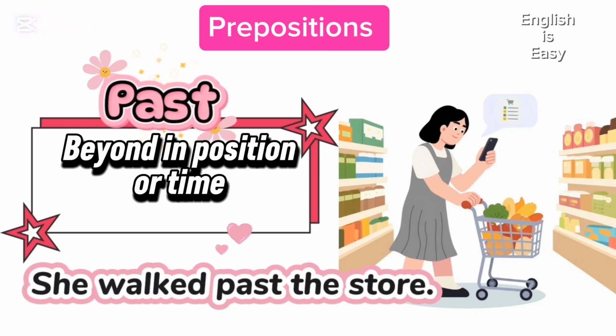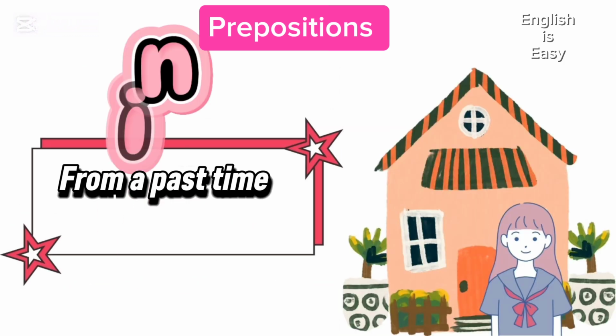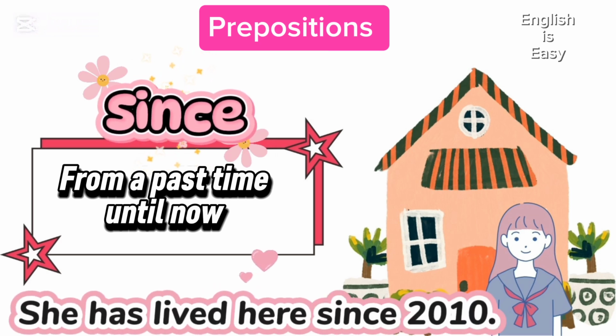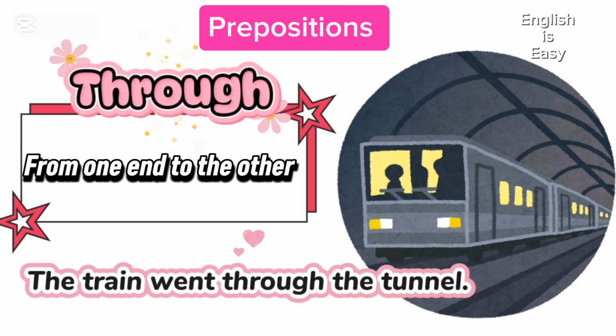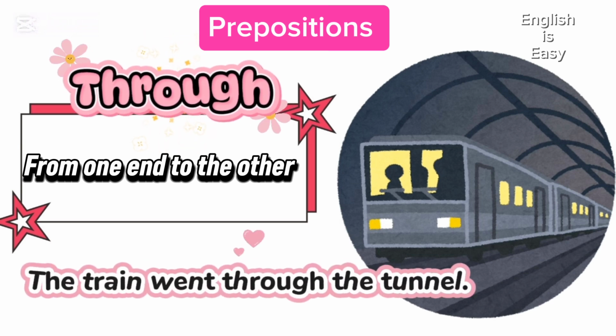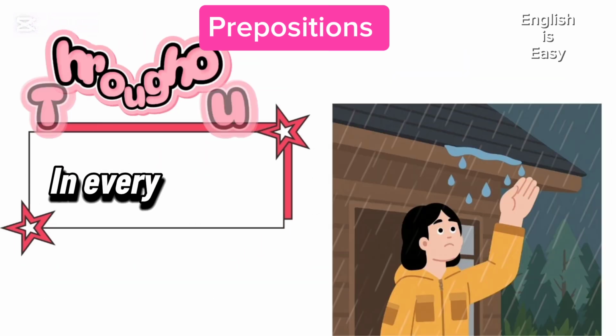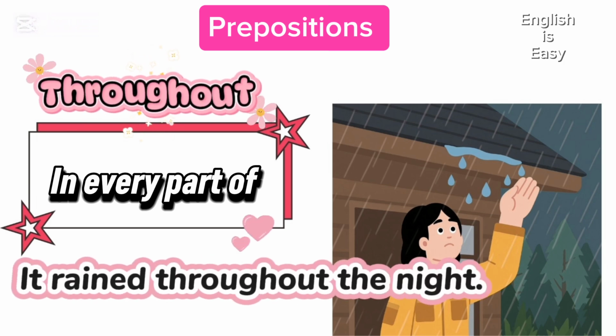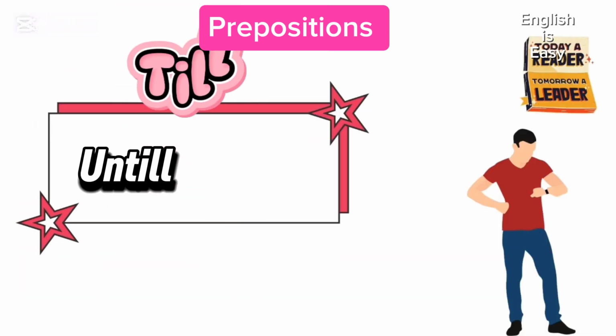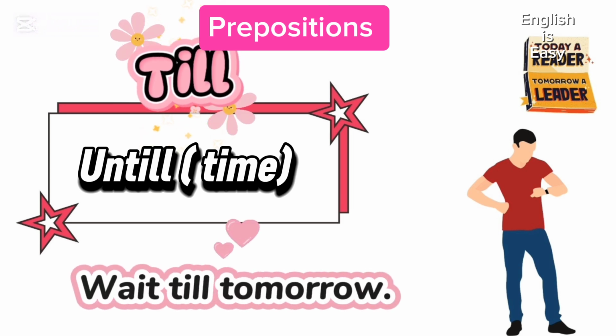Past. She walked past the store. Since. She has lived here since 2010. Through. The train went through the tunnel. Throughout. It rained throughout the night. Till. Wait till tomorrow.